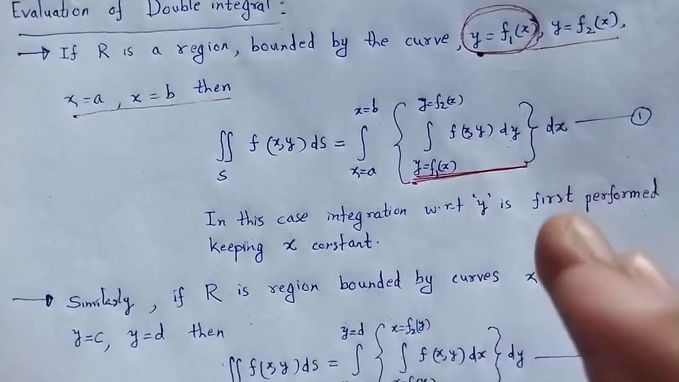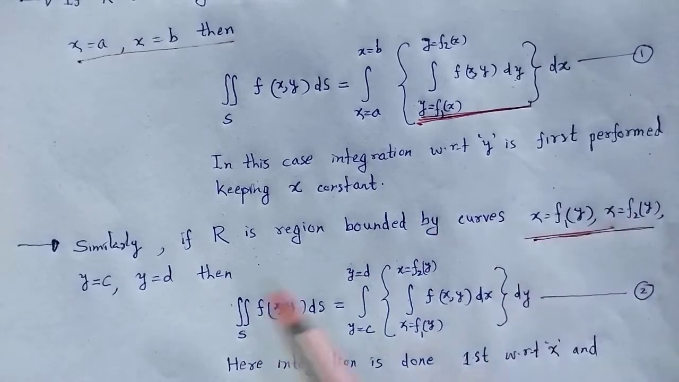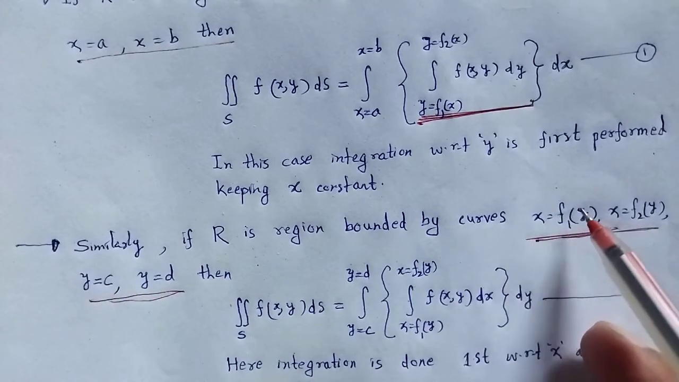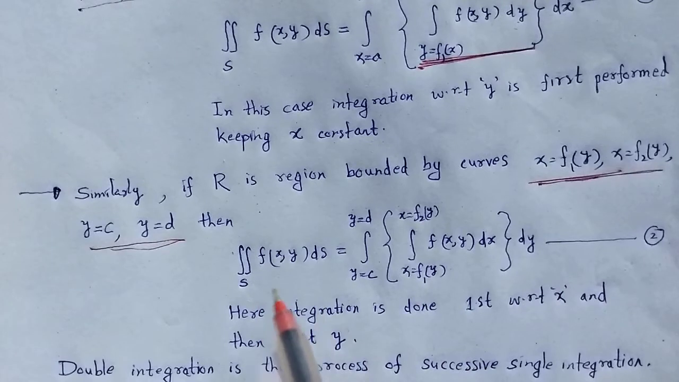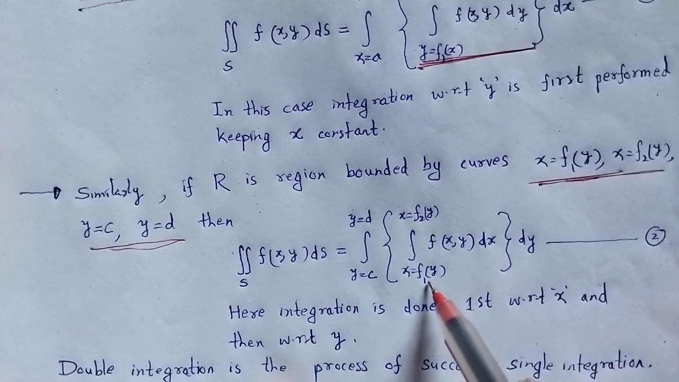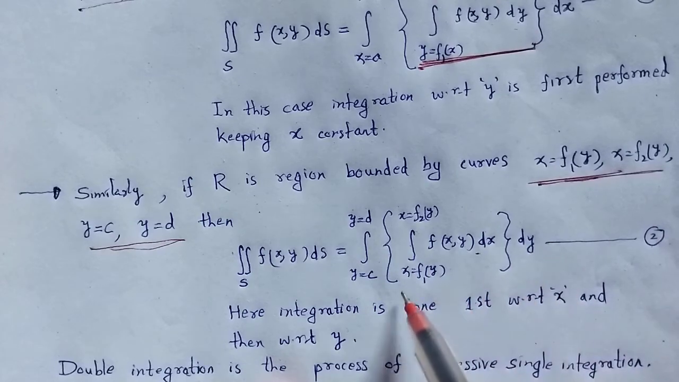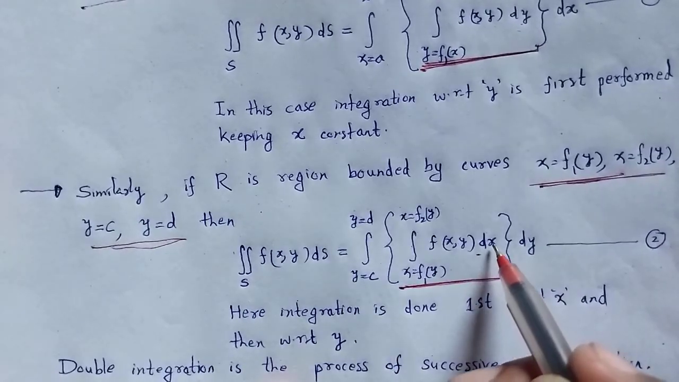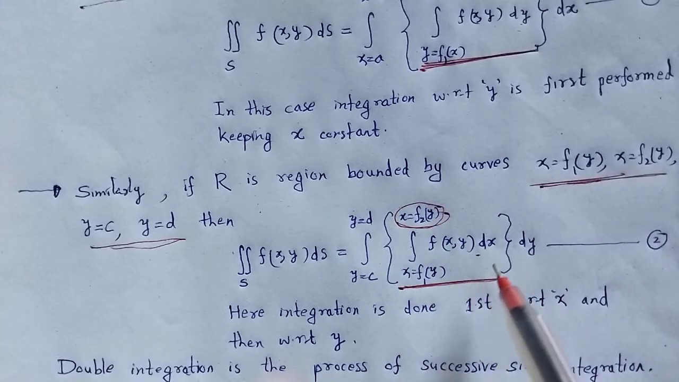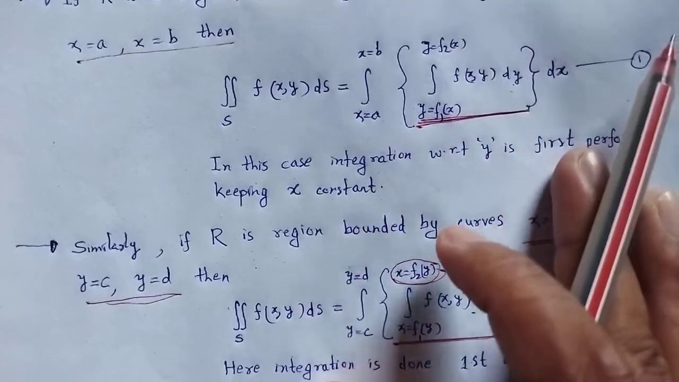Again similarly, if the region is R and the curves look like x is a function of y, with two constant limits of y from c to d and x from f1 of y to f2 of y, then the double integral over f of x y ds, with y from c to d and x from f1 to f2, of f of x y dx dy. First we integrate with respect to x, as x is a function of y, so we first integrate with respect to x keeping y as constant. These two are very useful.